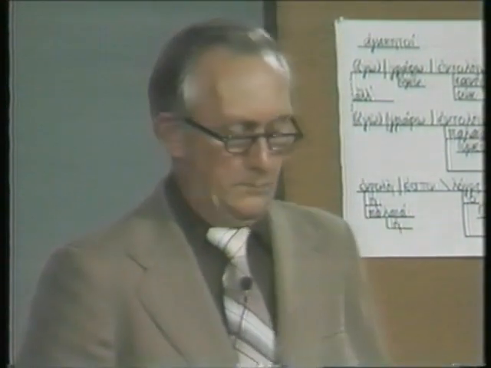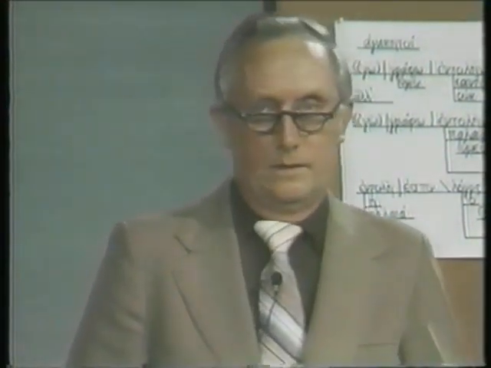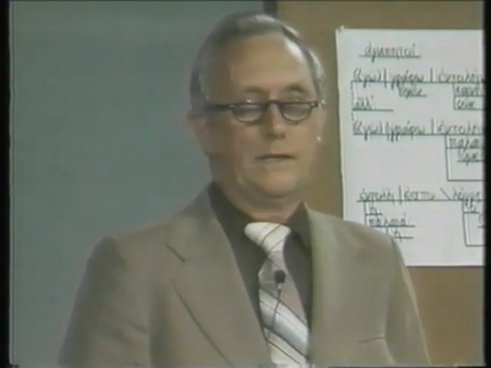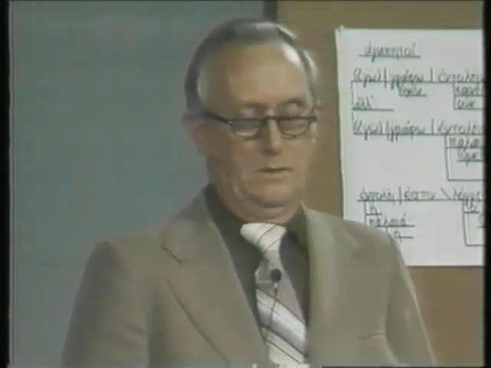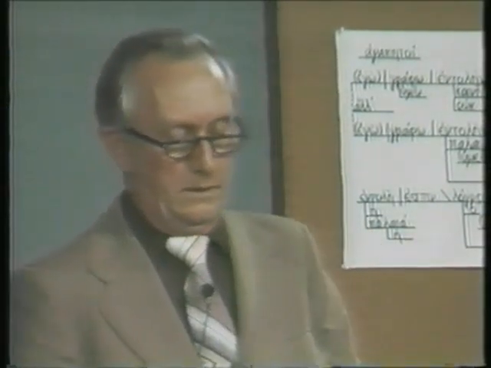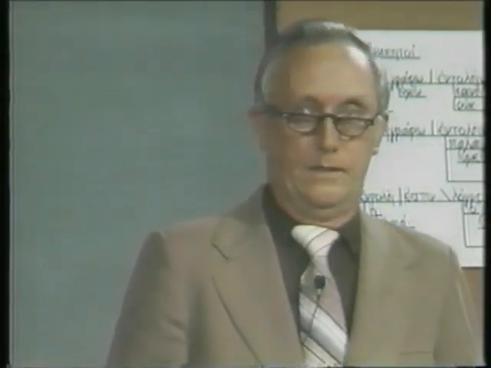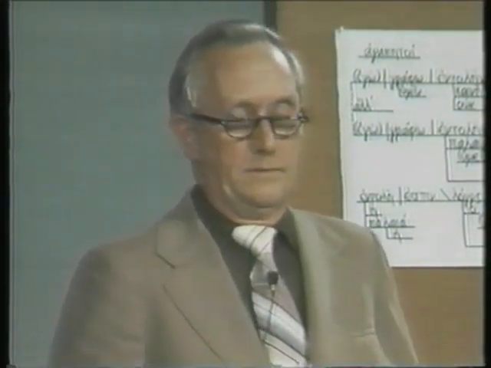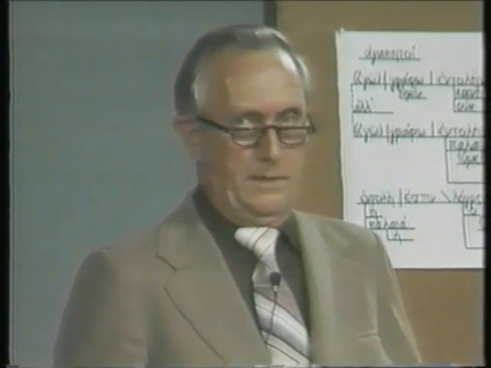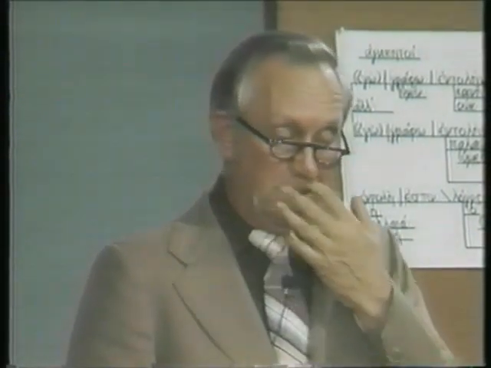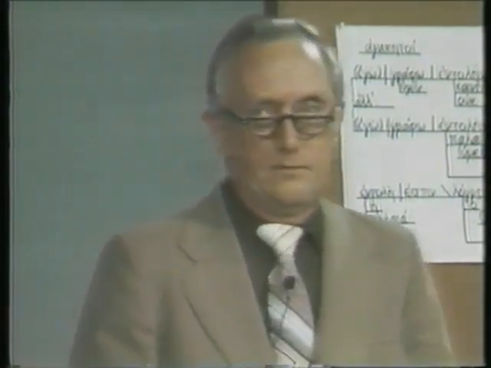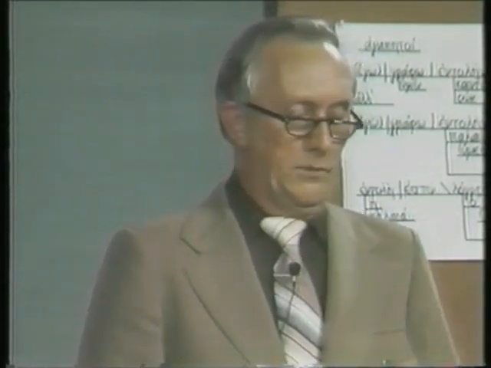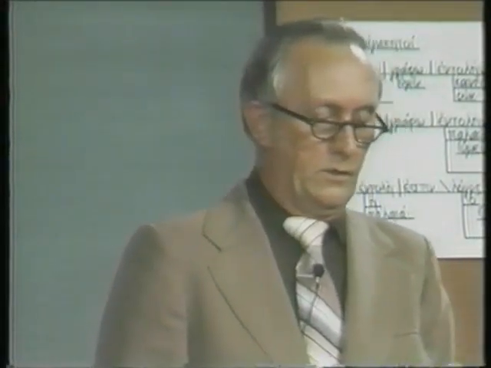Lesson 31, we come to a brand new kind of verb. We've been doing the omega verb up until now, and we have the whole omega chart finished. If you look back in your book, you'll probably find that in the back, paragraph 598. We have a whole set of things done there now. The whole chart is done. And we're coming now to a new kind of verb, and that's the mi verb. The ending is going to be mi, iota. We'll see how that goes just as soon as we look at the vocabulary.